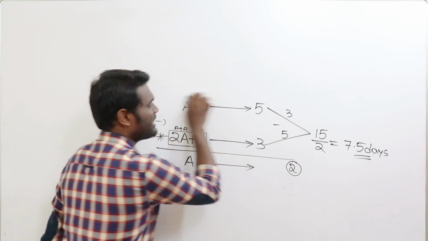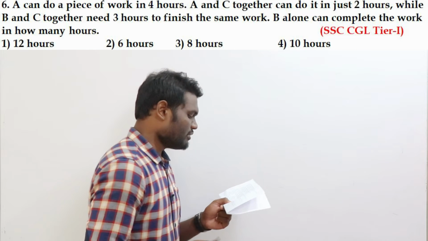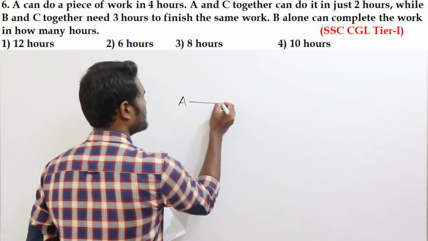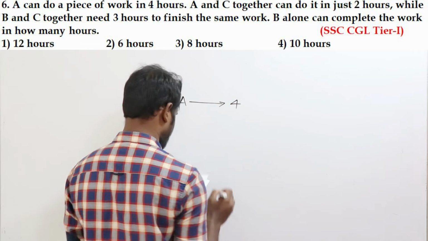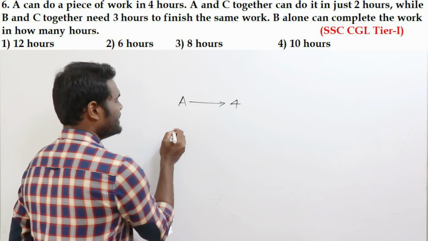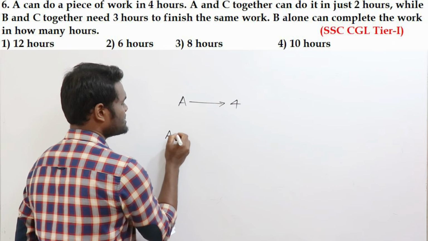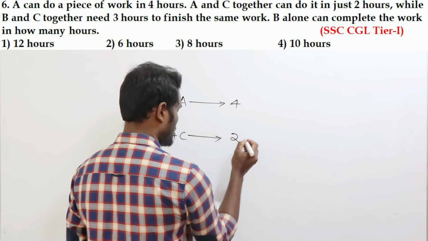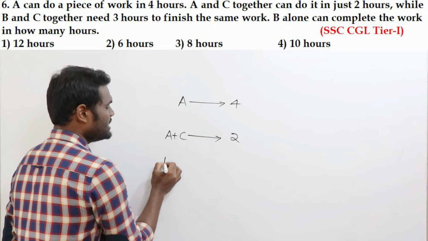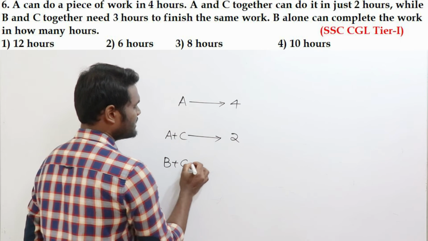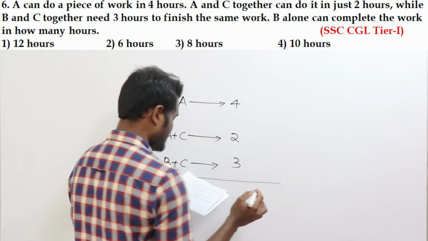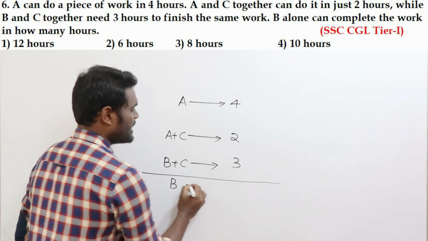Okay, we'll go for the next question. So let us look at the next example. A can do a piece of work in 4 hours. So it is saying that A is going to do the work in how many hours? 4 hours. A and C together can do it in just 2 hours. While B and C need 3 hours of time. Now your question is to find in how many hours B alone can complete the work.